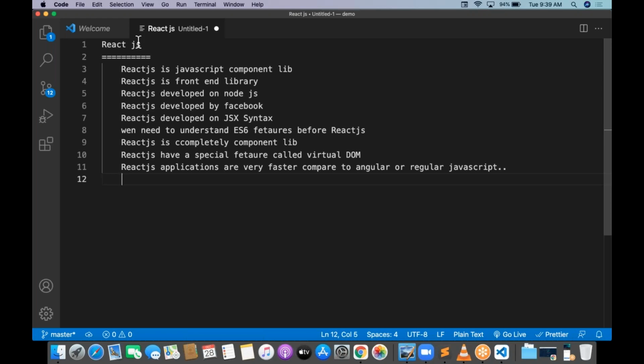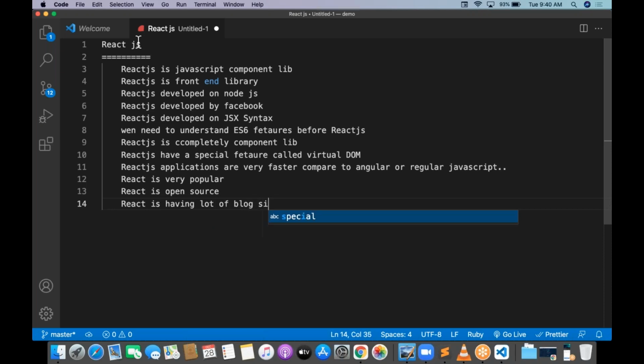React is very, very popular nowadays. And one more thing, React is open source. And one more point, React has a lot of blog support.